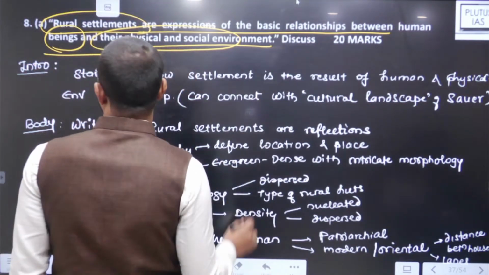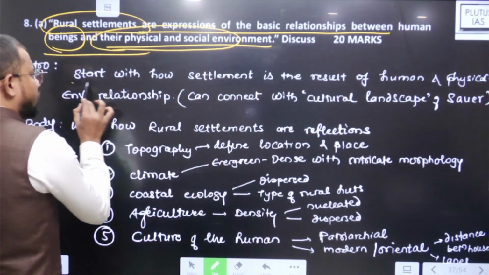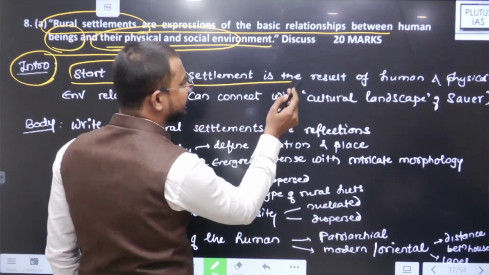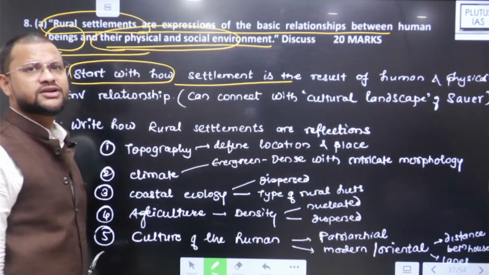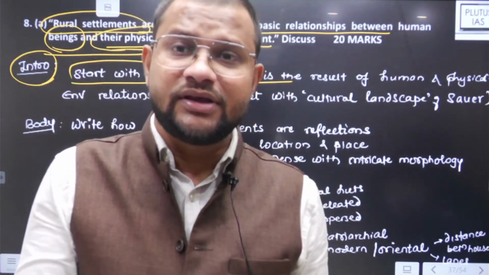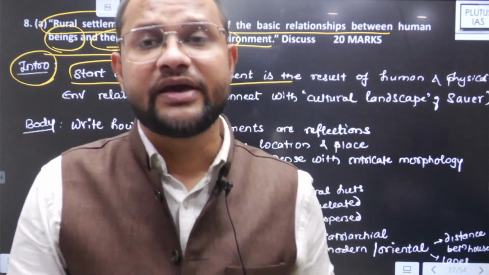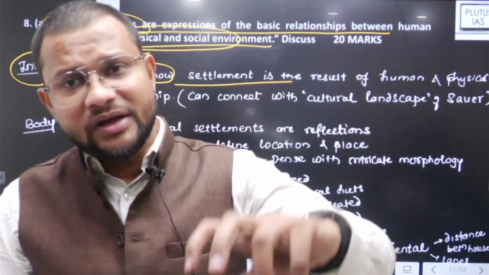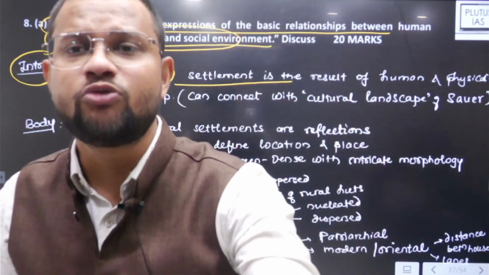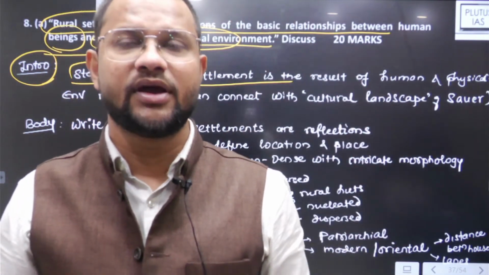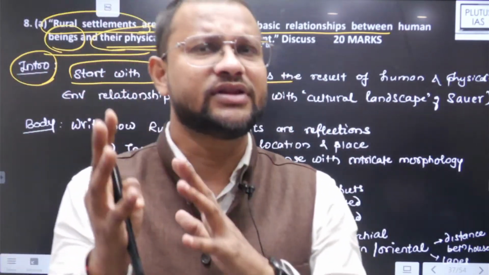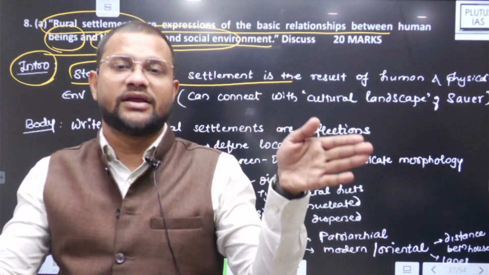Okay. So how to start this answer? Let's just start with how settlement is the result of human and physical relationship. There you need to write about how the settlement as a whole is a reflection of humans' adaptations and nature's development to the human need over a region. Like ऐसे भी नहीं करना कि human ही inferior है and nature ही superior है, right? Not in that way. The question is trying to keep a balance.